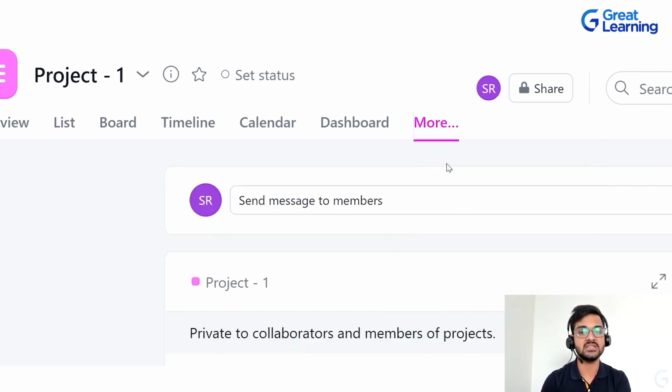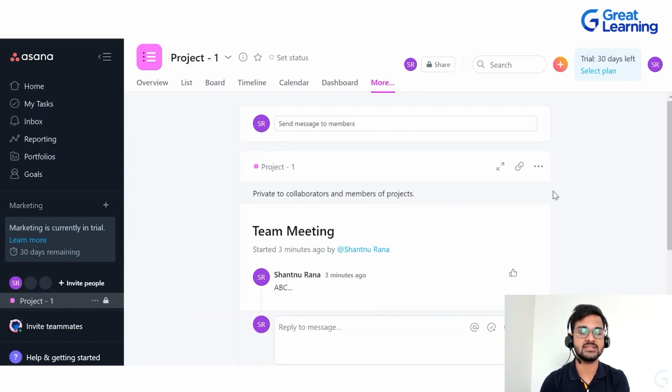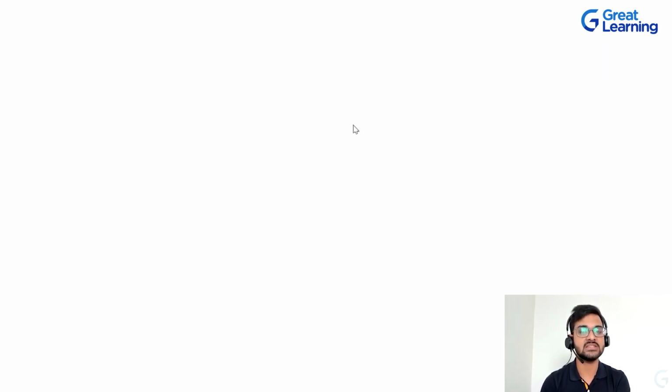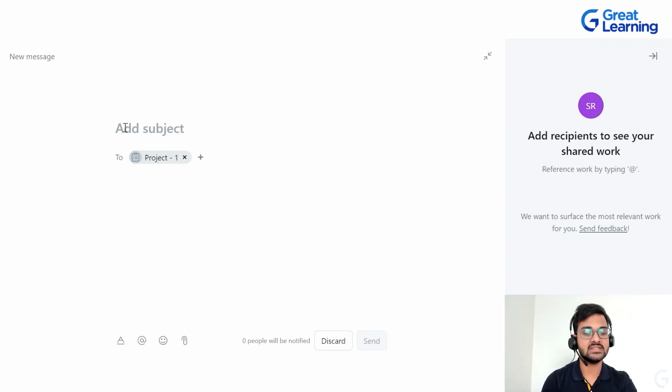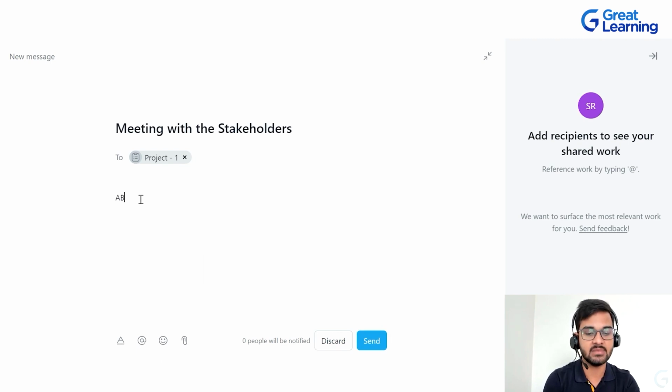So if you click on messages, you're going to land up on a screen like this. As soon as you click on send message to a team member, then you can add a subject line. Let's say meeting with the stakeholders. So that's the subject of the message. Then if you want to choose a recipient for that message, you can click over here. So let's say I want to send to all the team members of project 1. So that's my recipient. And then to choose the email text or the message text, you can write the message over here. So whatever you want, you can write over here.